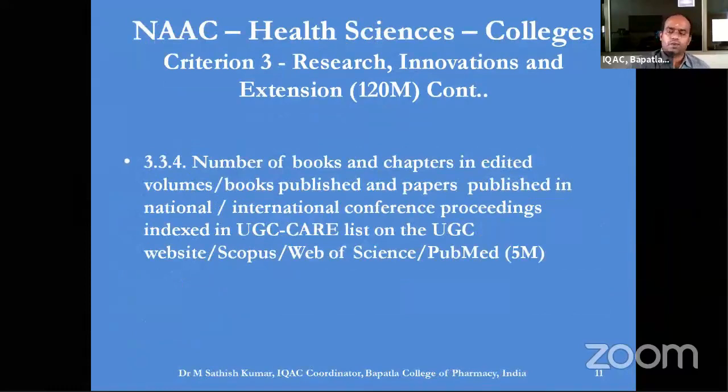Within the third sub-criterion, the number of books or book chapters edited, books published, or papers published in national or international conference proceedings, associated with the UGC CARE list, Scopus, Web of Science, or PubMed, is given weightage. It's not just a conference proceeding alone, but a conference proceeding indexed with these. I think you'll be able to understand the meaning of this.